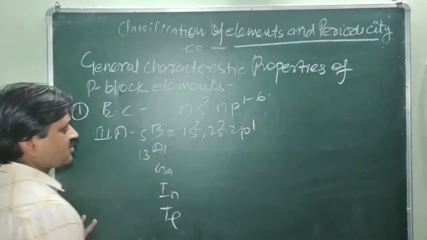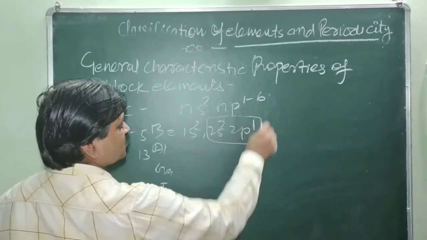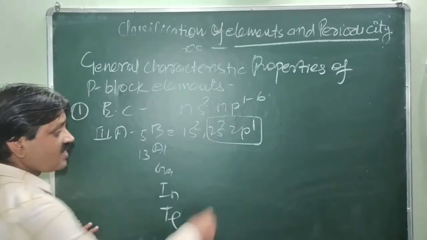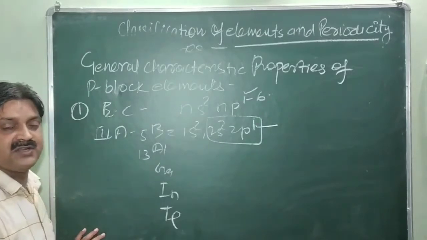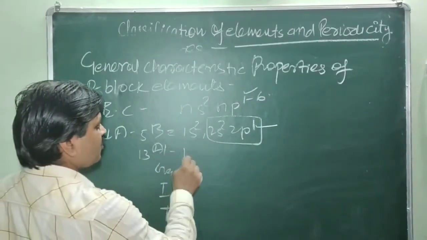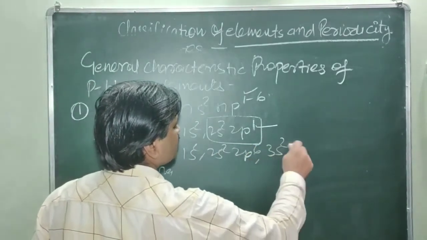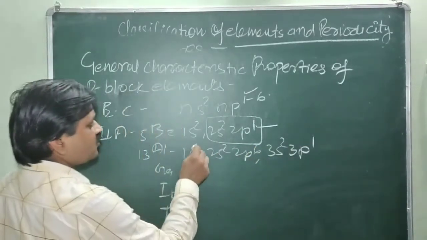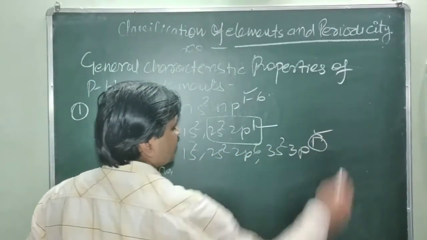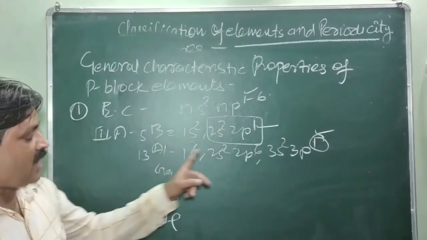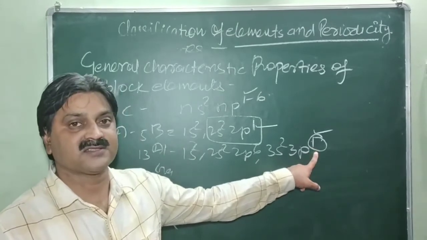You will see the last electron enters the p subshell, and the outermost shell has 2 s electrons and 1 p electron. So from 1 to 6, electrons gradually increase in the p subshell. Just like aluminum: 1s2, 2s2, 2p6, 3s2, 3p1. We count 2 plus 6 plus 2 plus 1, which is 13. So p has 1 electron. The outermost shell has 2 and 3, so this is the third group of elements, and p has 1 electron.